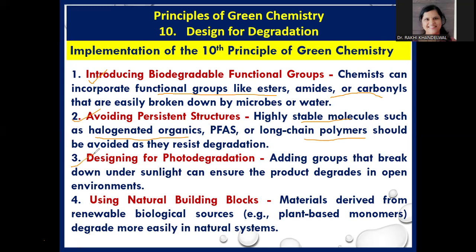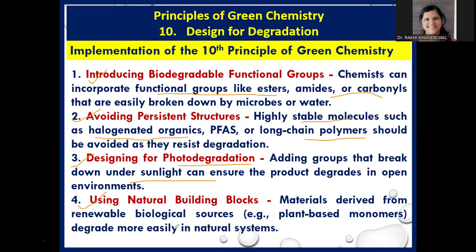Thirdly, designing for photodegradation. What is photodegradation? That means degradation with the help of sunlight. So if a chemical is designed such that it can easily degrade in sunlight, it is a photodegradable chemical. Adding groups that break down under sunlight can ensure the product degrades in the open environment in presence of sunlight. So we must add such functional groups which can break down in presence of sunlight. In this way, we can also implement the 10th principle of green chemistry.